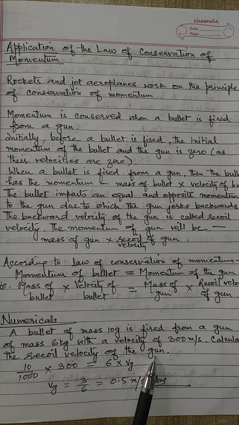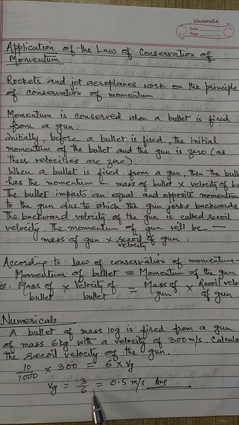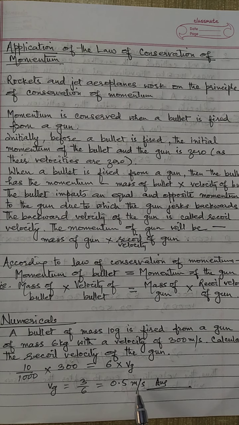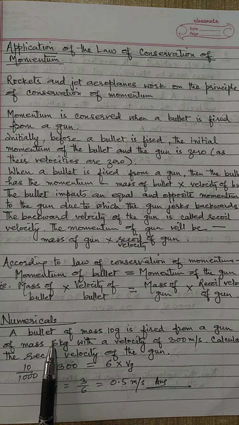Now we will equate this. The three zeros cancel with this 0, so we will get only 3 is equal to 6 into Vg. So Vg is equal to 3 divided by 6, that means 1 by 2, which is equal to 0.5 meter per second. So this is the answer. That means the recoil velocity of the gun will be 0.5 meter per second, and this velocity will be in the opposite direction to that of the bullet.